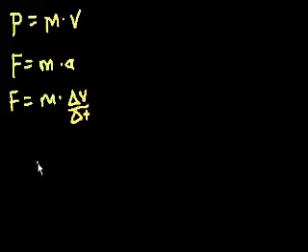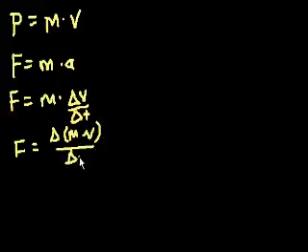T for time. Mass, let's assume, doesn't change, so that could also be viewed as the change in mass times velocity in a unit amount of time.